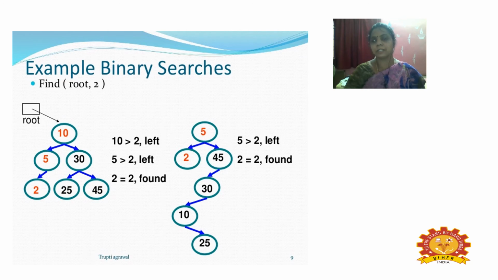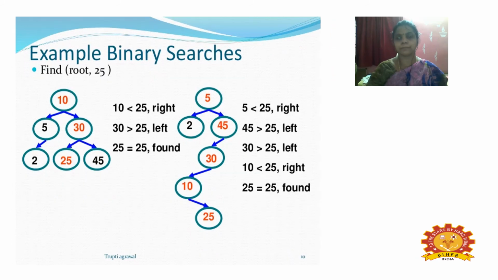Whereas in the next diagram on the right side, you can also insert the element from the root node, and you can see the subsequent elements of the node from the left subtree to the right subtree. We are checking the values of the elements wherever you are placing them, to find the exact position of the element.